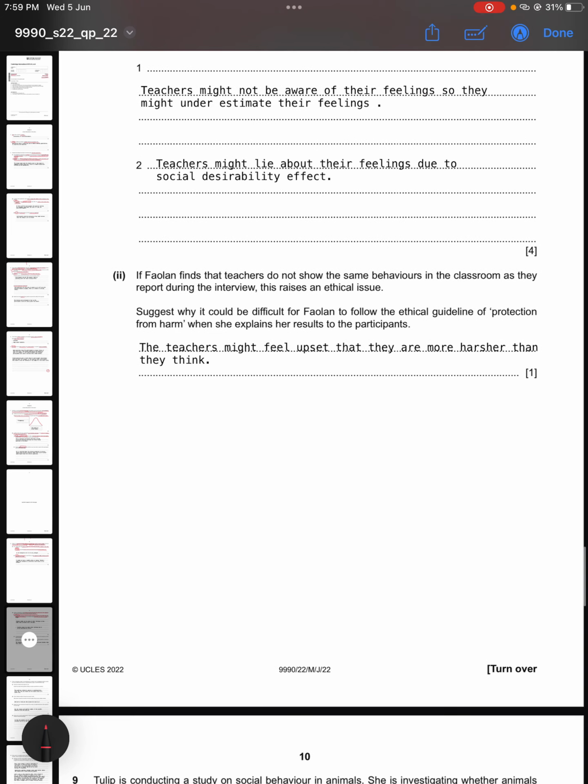Now it says if Felon finds that teachers do not show the same behaviors in the classroom as they report during the interview, this raises an ethical issue. Suggest why it could be difficult for Felon to follow the ethical guideline of protection from harm when she explains the results to the participants. So it can be that teachers might feel upset when they are told that they are harsher than they think, so it might impact them psychologically. So this is how Felon is breaking the guideline of protection from harm.